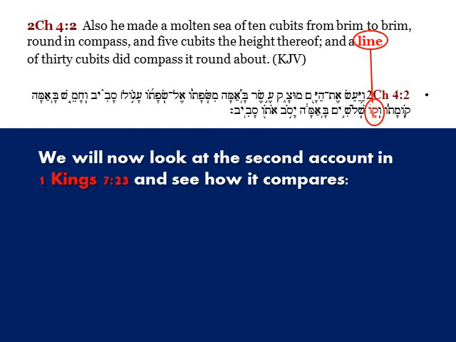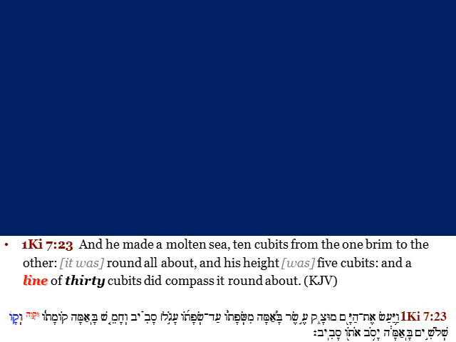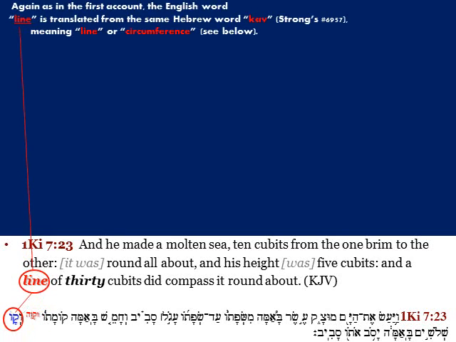We'll now look at the second account in 1 Kings 7:23 and see how it compares. 1 Kings 7:23: And he made a molten sea, 10 cubits from one brim to the other. It was round all about, and his height was 5 cubits, and a line of 30 cubits did compass it round about. Again, as in the first account, the English word line is translated from the same Hebrew word kav,